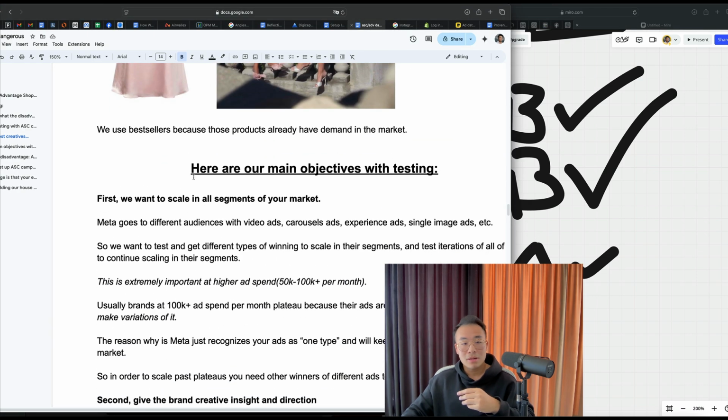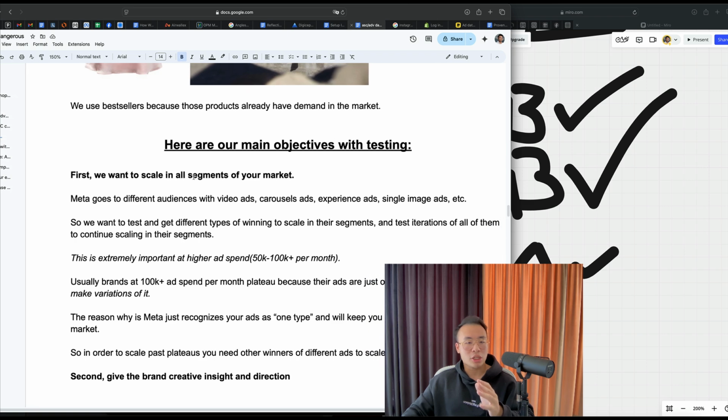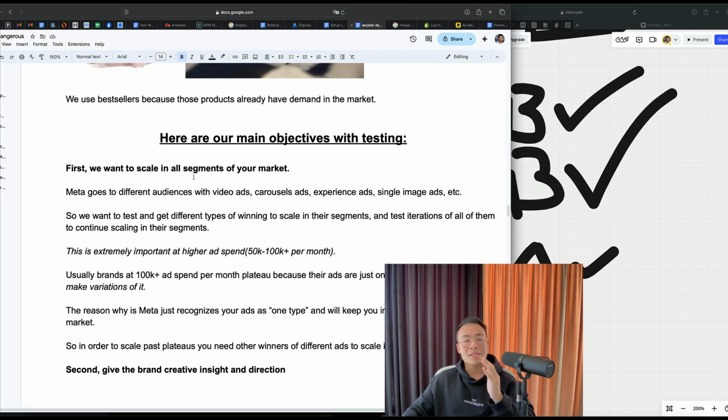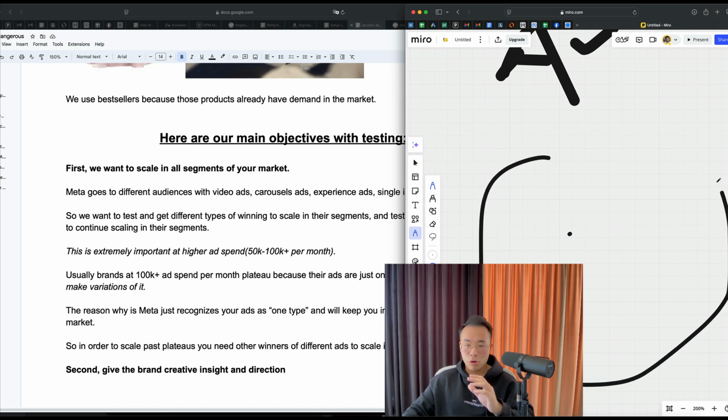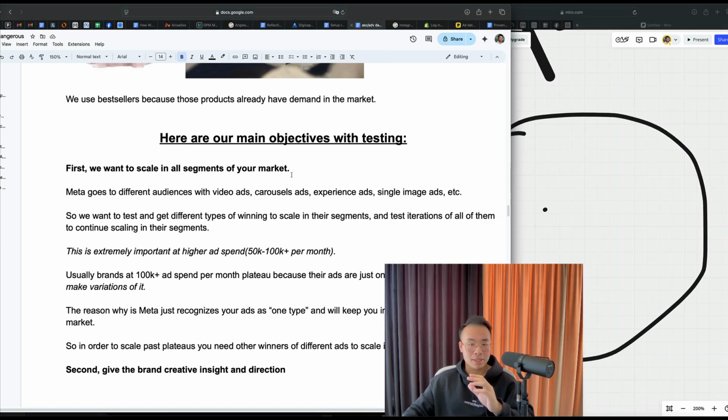Here are our main objectives with testing. First, we want to scale in all segments of your market. Meta goes to different audiences with video ads. So here's a visual example. Let's say this is the total market size, your total addressable market, the TAM.